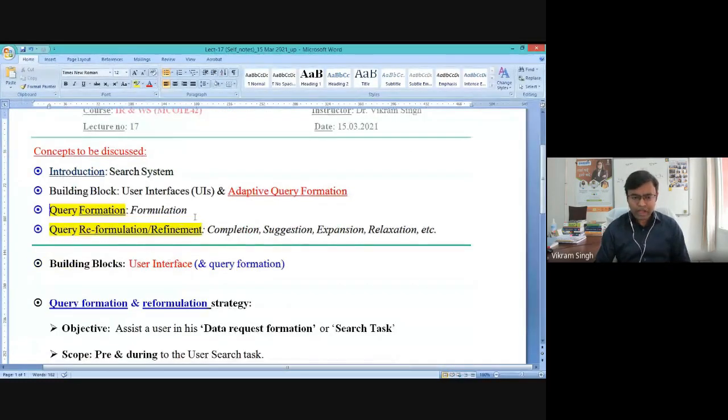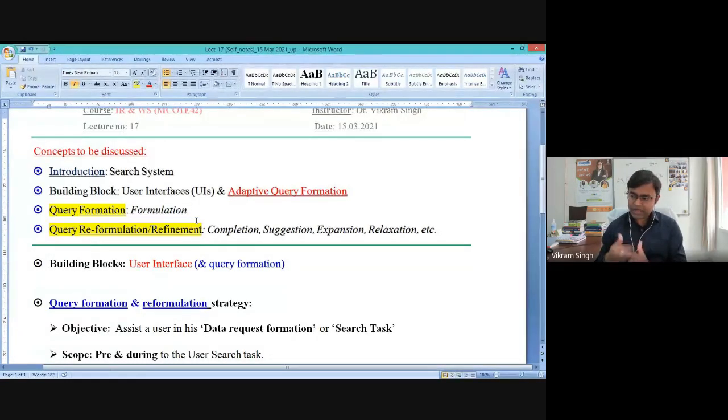We don't have a specific strategy or specific techniques for query formation, so it is simply written as query formulation. But query formulation during in-search is referred to as reformulation, because we have raised the first query and now we are trying to understand more results.